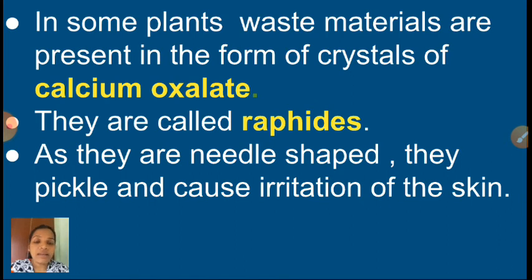They are called raphides, as they are needle shaped. That calcium oxalate is needle shaped, that's why they prickle and cause irritation of the skin. Why are we getting irritation? Because of the calcium oxalate, because it is needle shaped. That's why we are getting the itching sense. Children, shall we go to the next now?